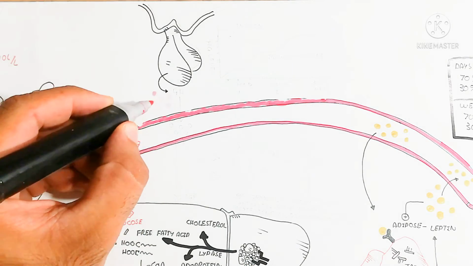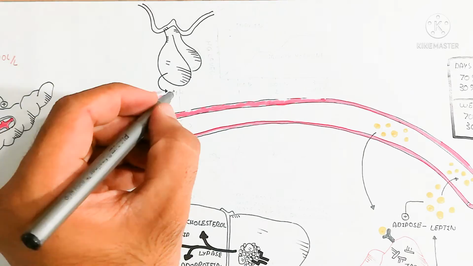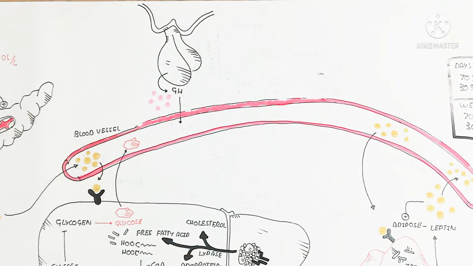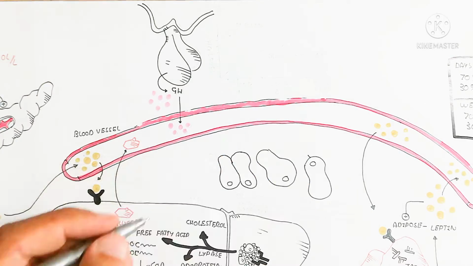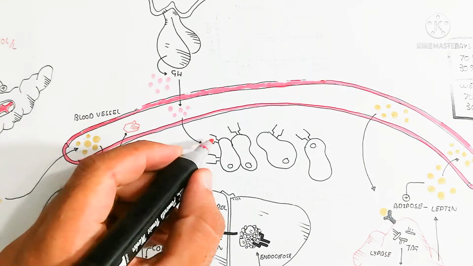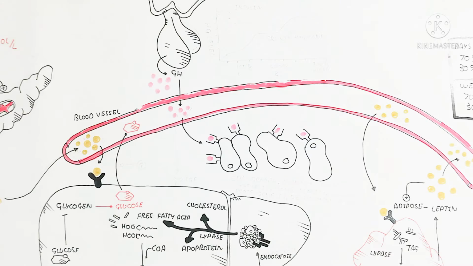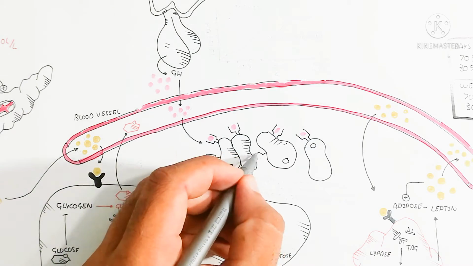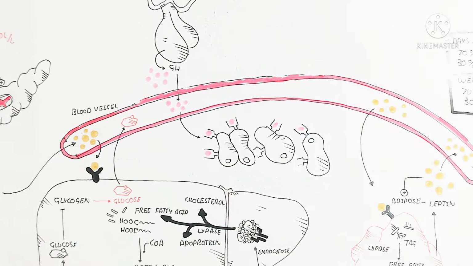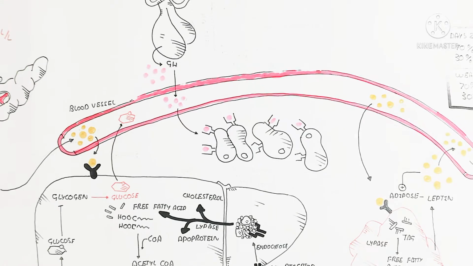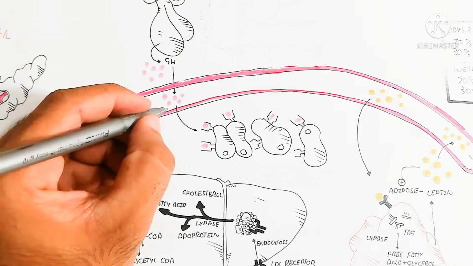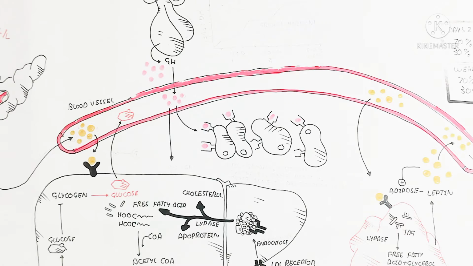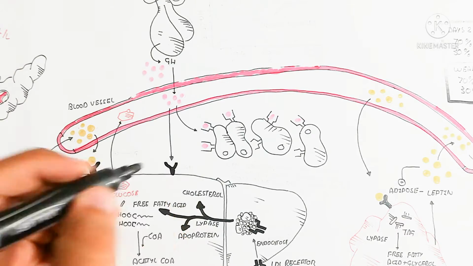So here is the pituitary gland, the adenohypophysis, the anterior pituitary gland, which produces growth hormone during the fasted state. So it produces too much growth hormone for maintaining the protein inside the cell. The growth hormone maintains growth, development and cell proliferation, as well as being used for the cell cycle.